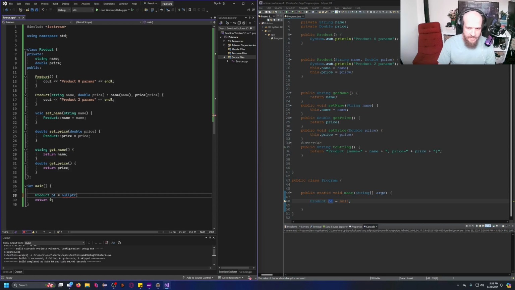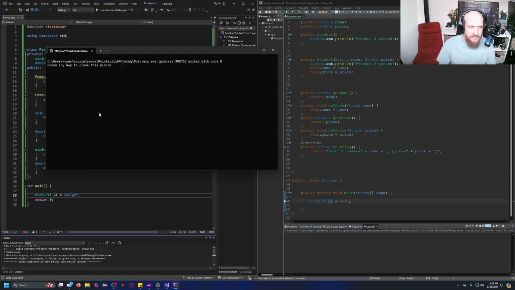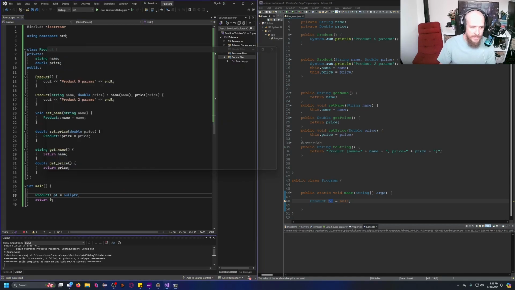Now, here's the thing. If I want this to function as it did in Java, I could actually go ahead and use pointers. I'm going to go ahead and use this, right? So the weird, nasty star sign that we all hate. If we were to run this program now, I'd get this output basically. So nothing happens.